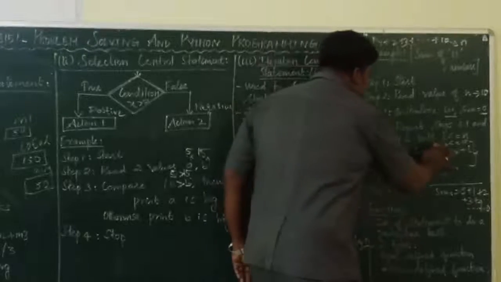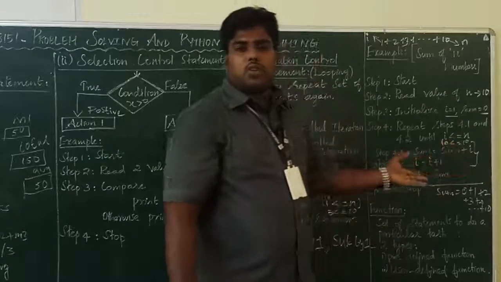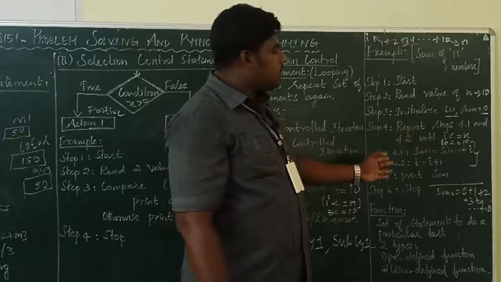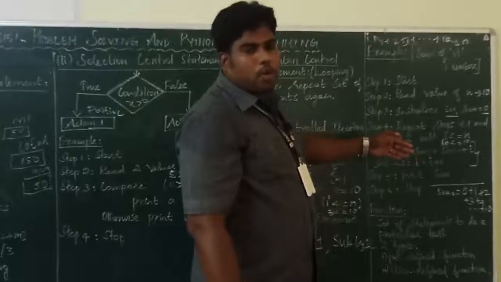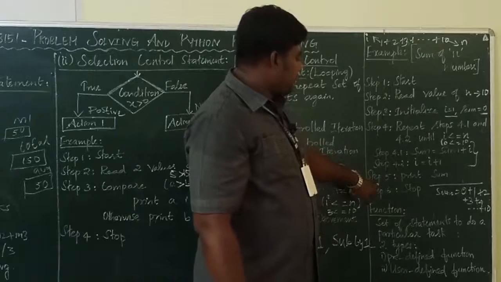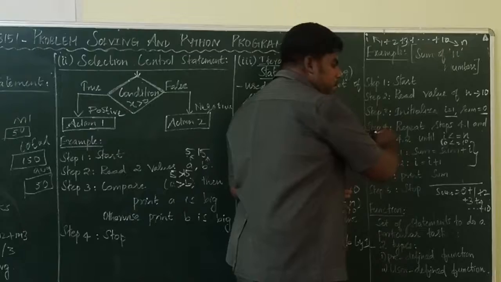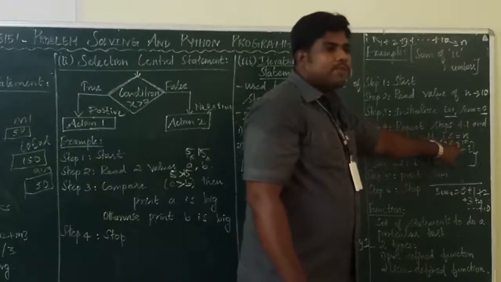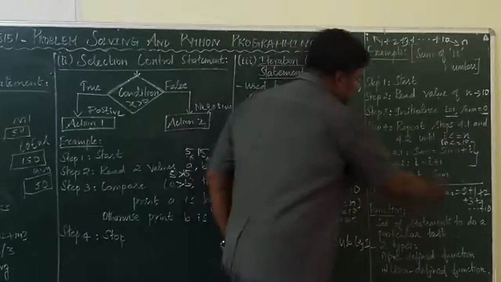Once the I value reaches 10, 10 less than or equal to 10, whether the condition is true or false? I less than or equal to 10. The condition is false here. Once the condition is false, it comes out of the loop and executes the next statement which is present outside the loop. So these steps 4.1 and 4.2 come under the loop. When I reaches 11, the condition is false, so it will come out and print the sum.